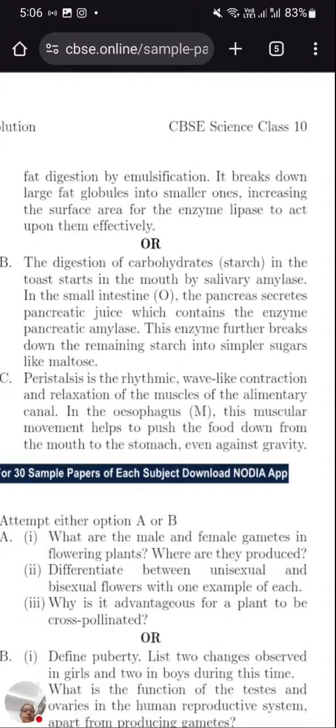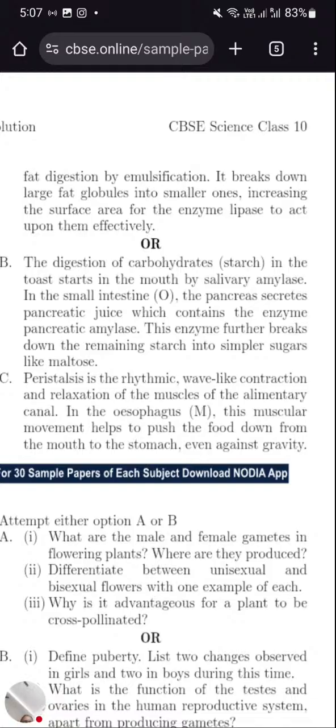It changes the larger globules into smaller ones, increasing the surface area for the enzyme lipase to act upon effectively. When the particle size is smaller, its rate of reaction increases because the surface area increases. So the fat gets emulsified, allowing the lipase to act on it.